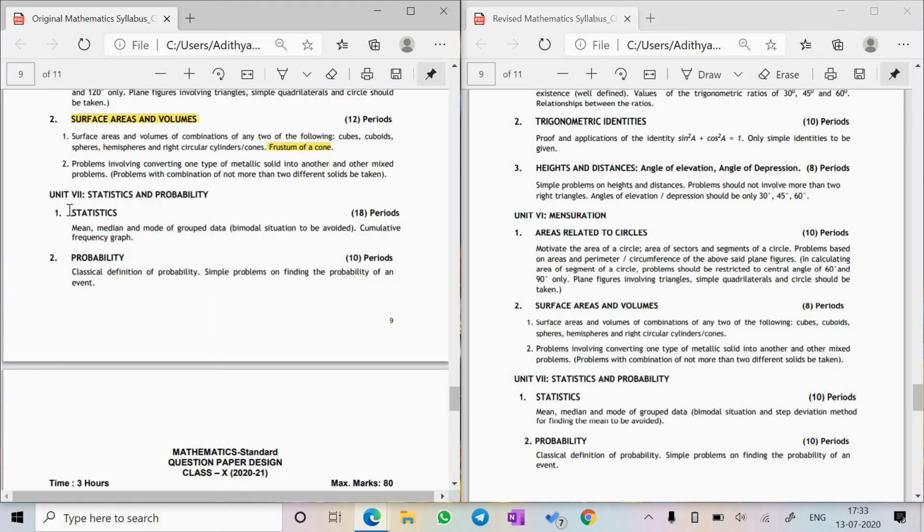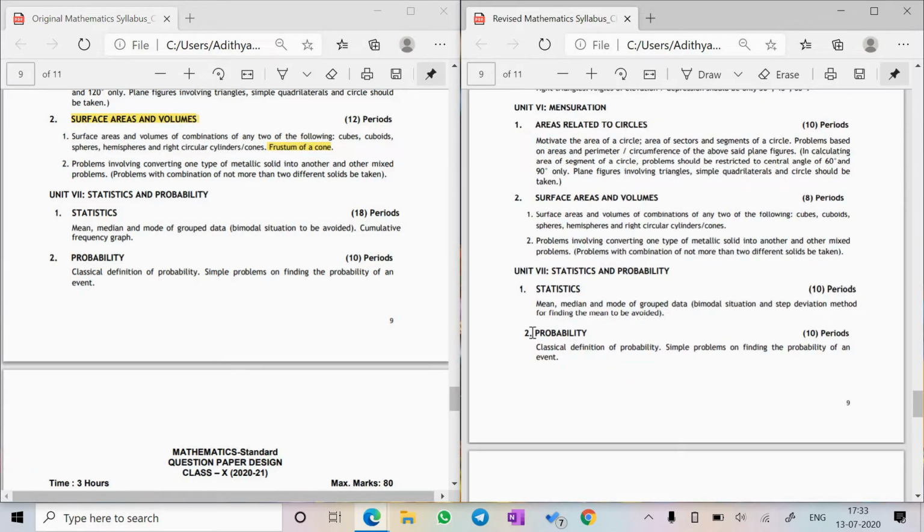Now coming to the last two chapters, statistics and probability. Let's look at probability first. If you look at it carefully, there is no deletion at all. In statistics we have a deletion of the step deviation method. You can see here, to be avoided. Anyway, the bimodal was always removed, and the step deviation has also been removed.